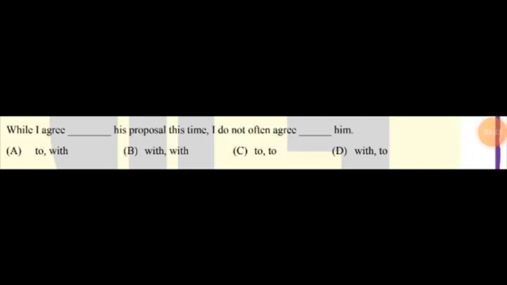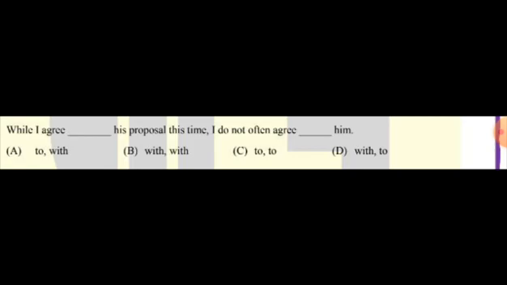Okay, now let me enter into the answers explaining zone for task 7 questions. This is the first question, which is from the general aptitude section. This is from verbal ability. While I agree dash his proposal this time, I do not often agree dash him. There is no critical thinking involved here. We have used these words commonly in and around us.